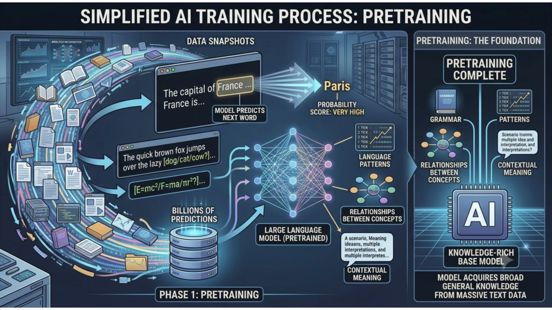How do large language models learn? Let's simplify the training process. During training, a language model reads enormous amounts of text. Its objective is simple: predict what comes next. For example, if the model sees "the capital of France is," it learns that the most likely next word is "Paris." It repeats this prediction process billions of times across huge amounts of text. Over time, the model learns grammar, language patterns, relationships between concepts, contextual meaning. This phase is known as pre-training.